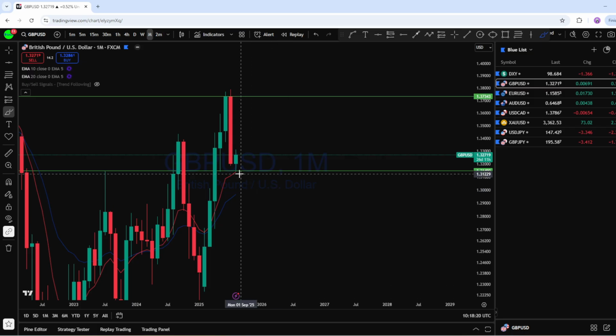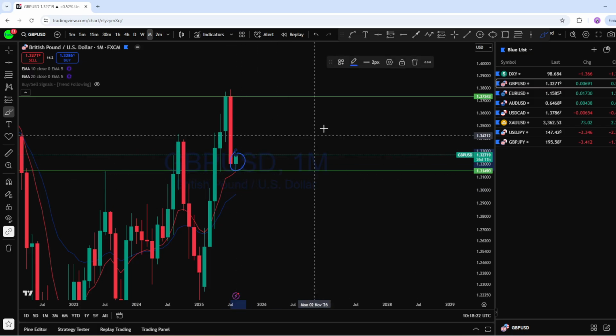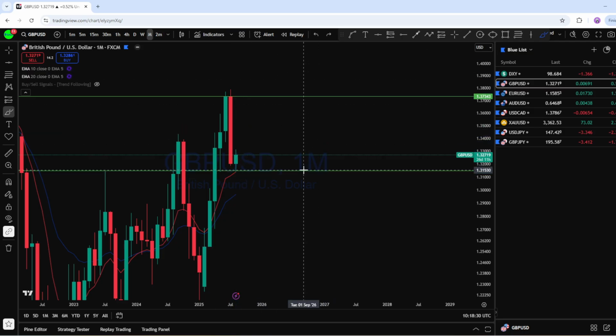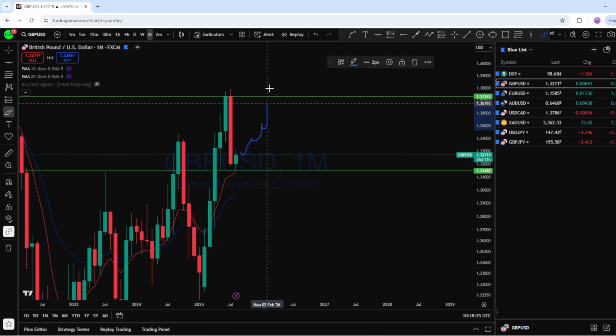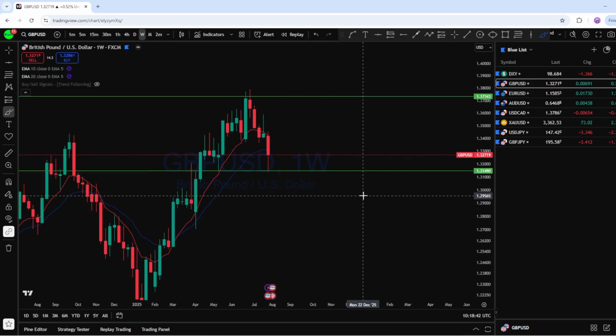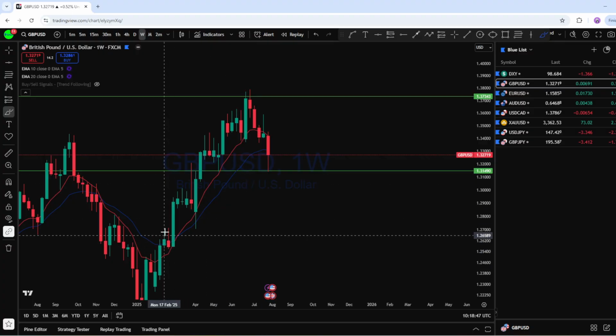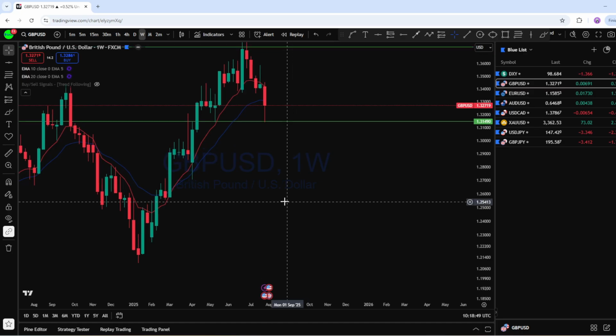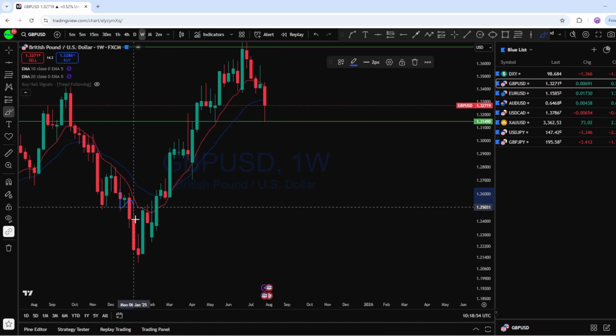And if you look at the current monthly price, this is the NFP candle, and with the NFP data that we have seen, the price has got the rejection back below from this monthly support level, and we may see GBPUSD potentially continue to trend back to the upside. Now if we look at the weekly chart here, we can see from the weekly time frame, GBPUSD is showing a very strong bullish market structure. This is the weekly trend that you can see starting from this reversal pattern here.